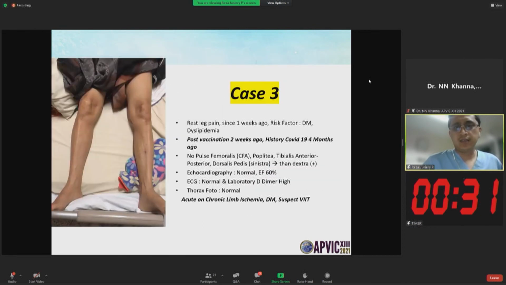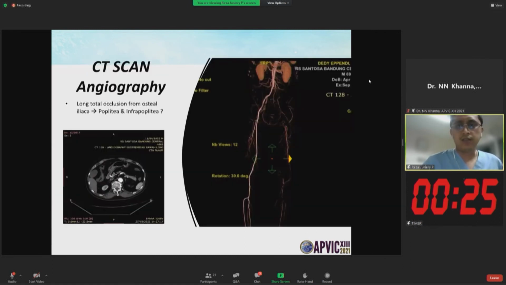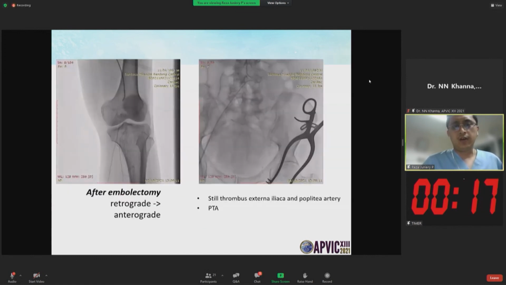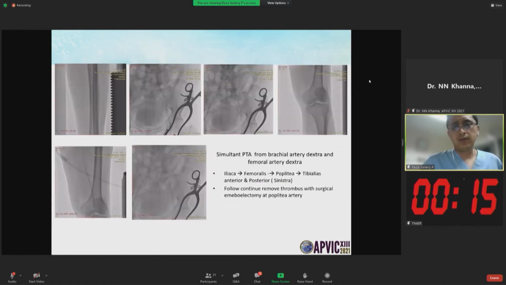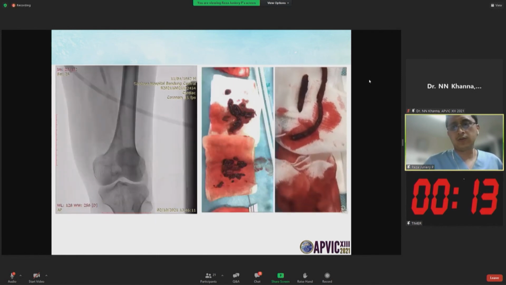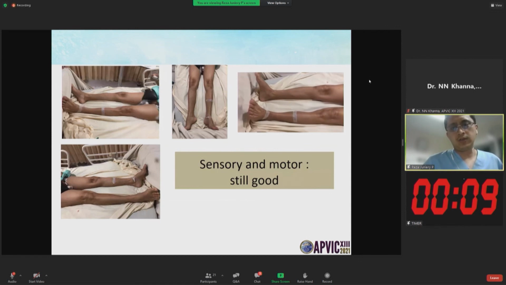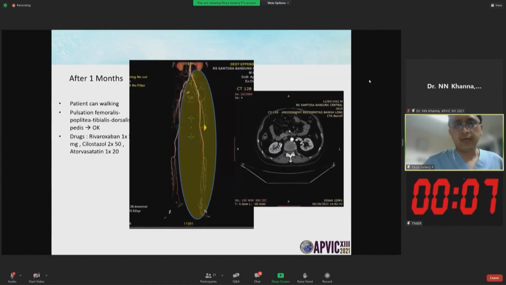Case 3 is post-vaccination 2 weeks ago, with a history of COVID-19 4 months ago. This aortoiliac disease with distal involvement was also treated with a hybrid approach. We see PTA and embolectomy, the same procedure, with a lot of thrombus. The angio and sensory and motor function are still good after 1 month, and primary patency is good.